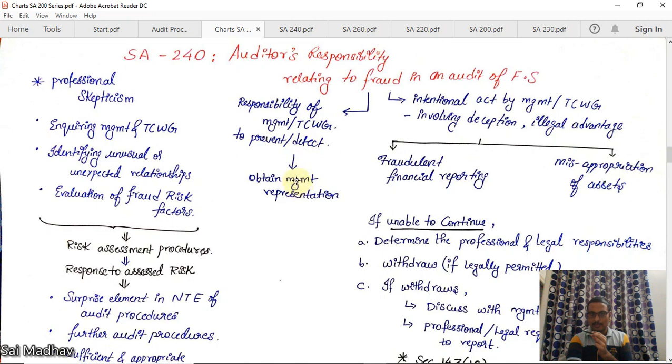So the auditor shall obtain management representation. Risk assessment procedures. What are those? Inquiring of management and TCWG, identifying unusual or unexpected relationships, evaluation of fraud risk factors. Now, after you have done risk assessment procedures, you will form responses to the assessed risks. How will you form responses?